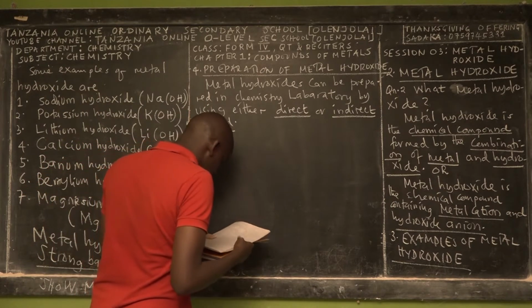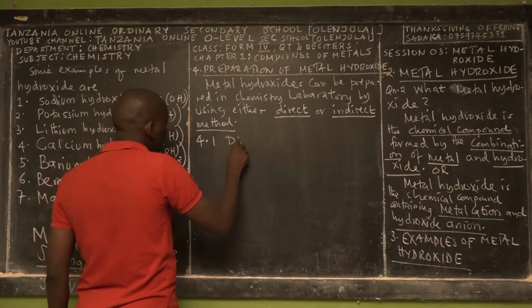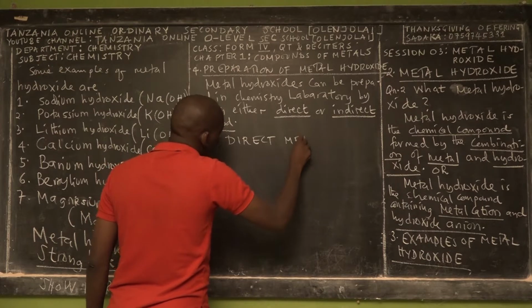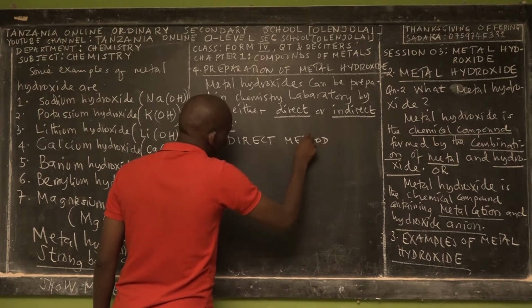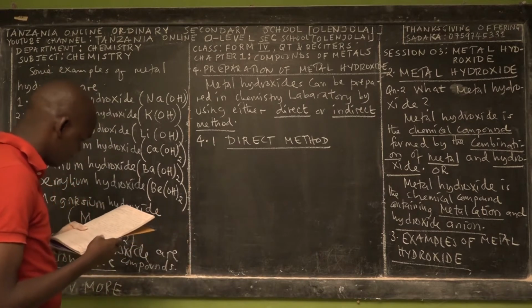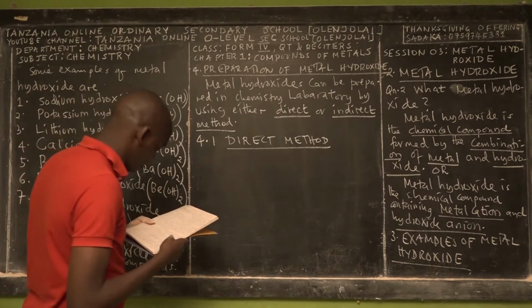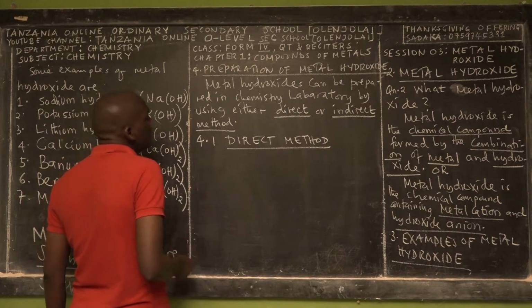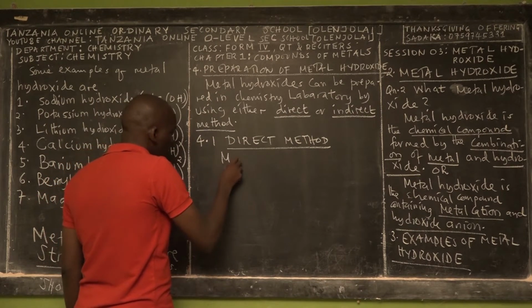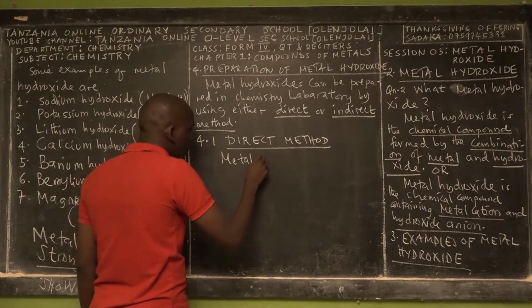So we say the direct method of preparing metal hydroxide. How is metal hydroxide prepared by using the direct method? So this is the point.